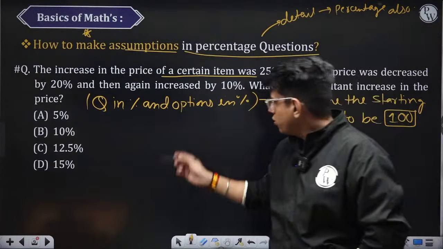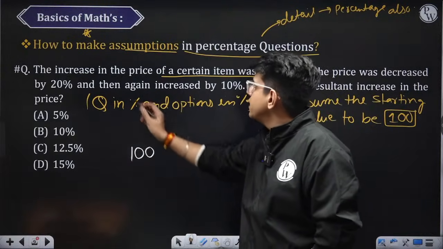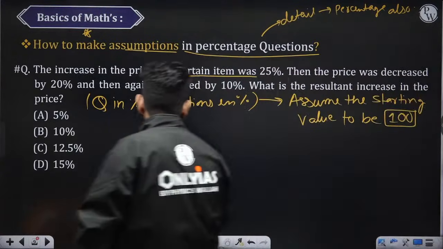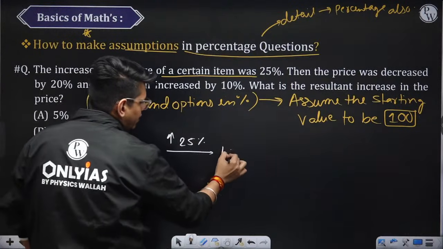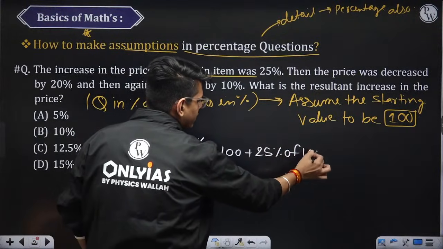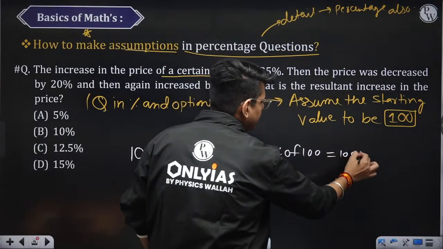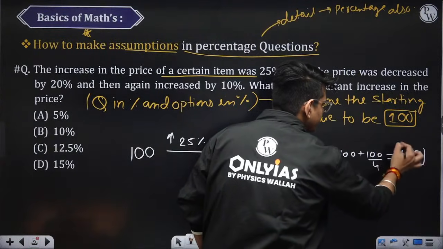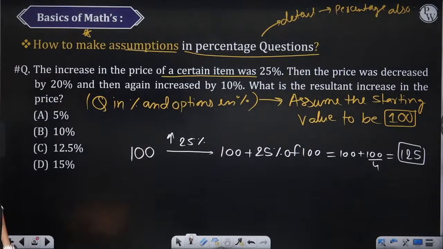So if we start this with 100, right? Initially the price of a certain item was increased by 25%. So we have to increase this by 25%. How to increase this by 25%? 100 plus 25% of 100. This is nothing but 1 by 4 into 100. This is 100 plus 100 by 4, which is nothing but 125. Okay, first we have increased this by 25%.